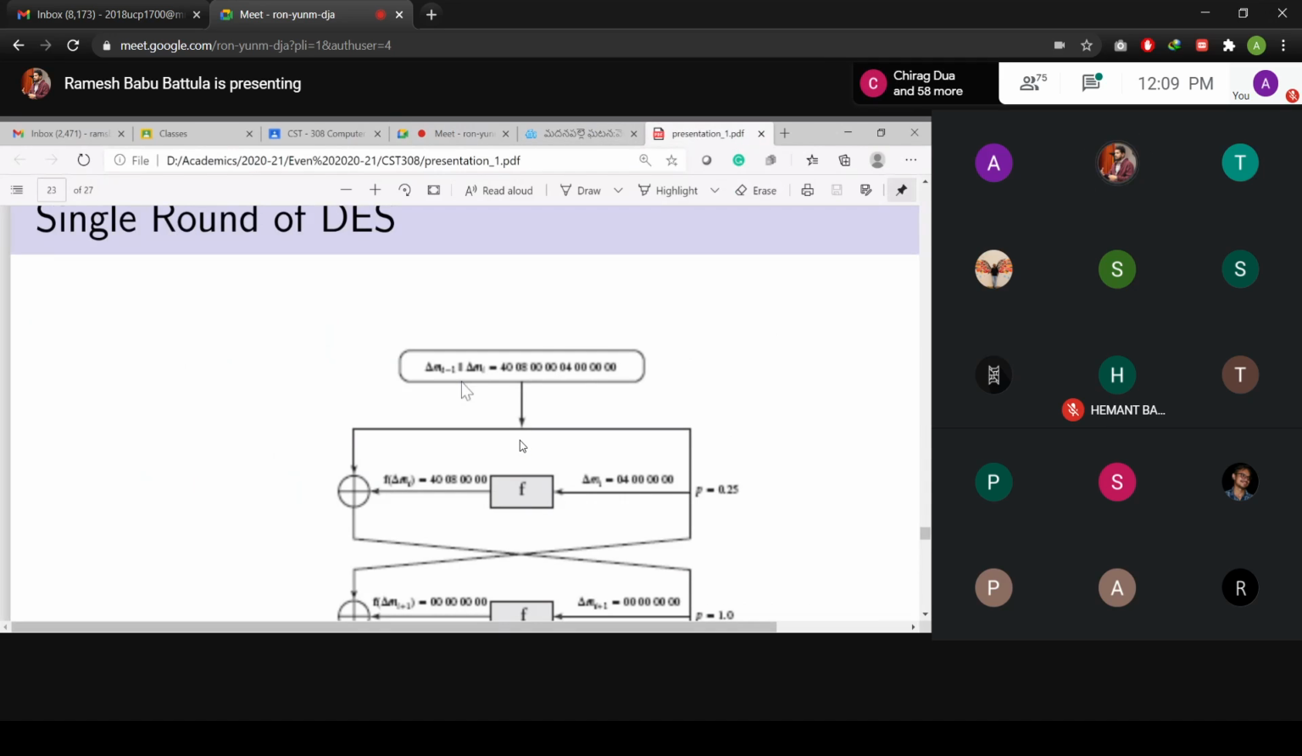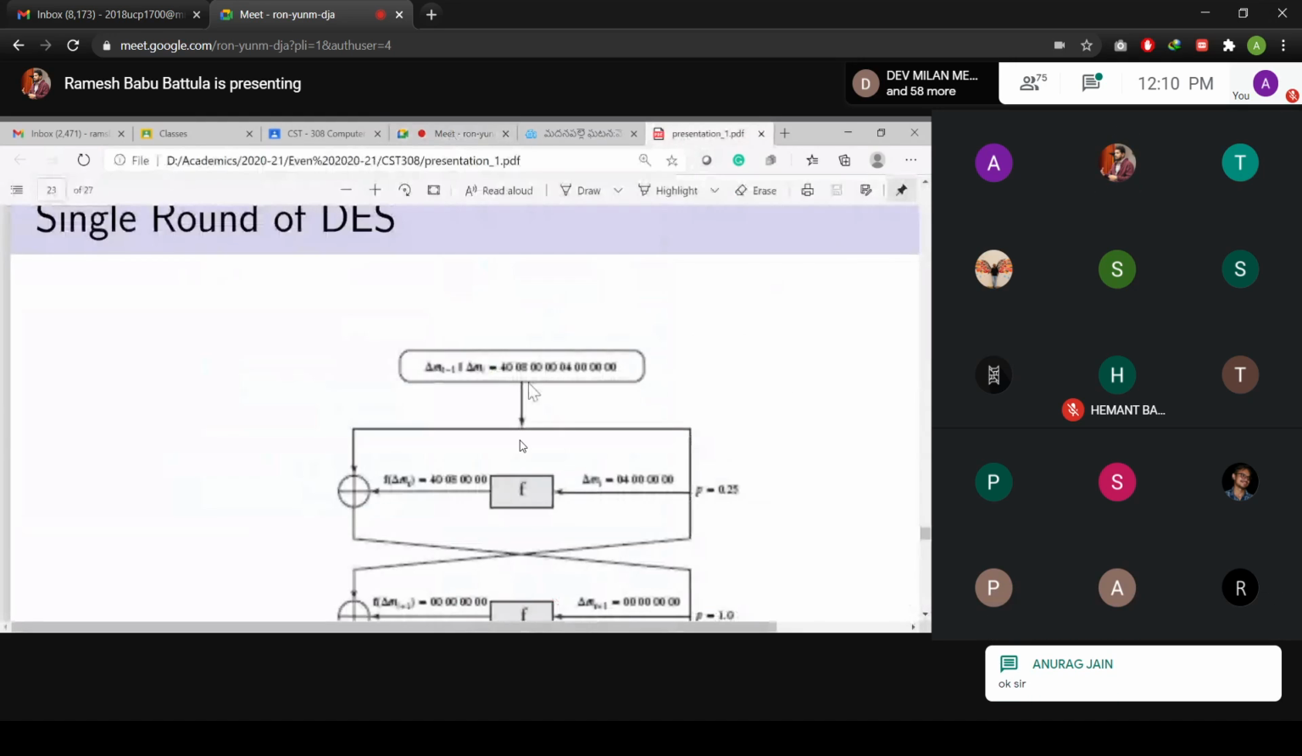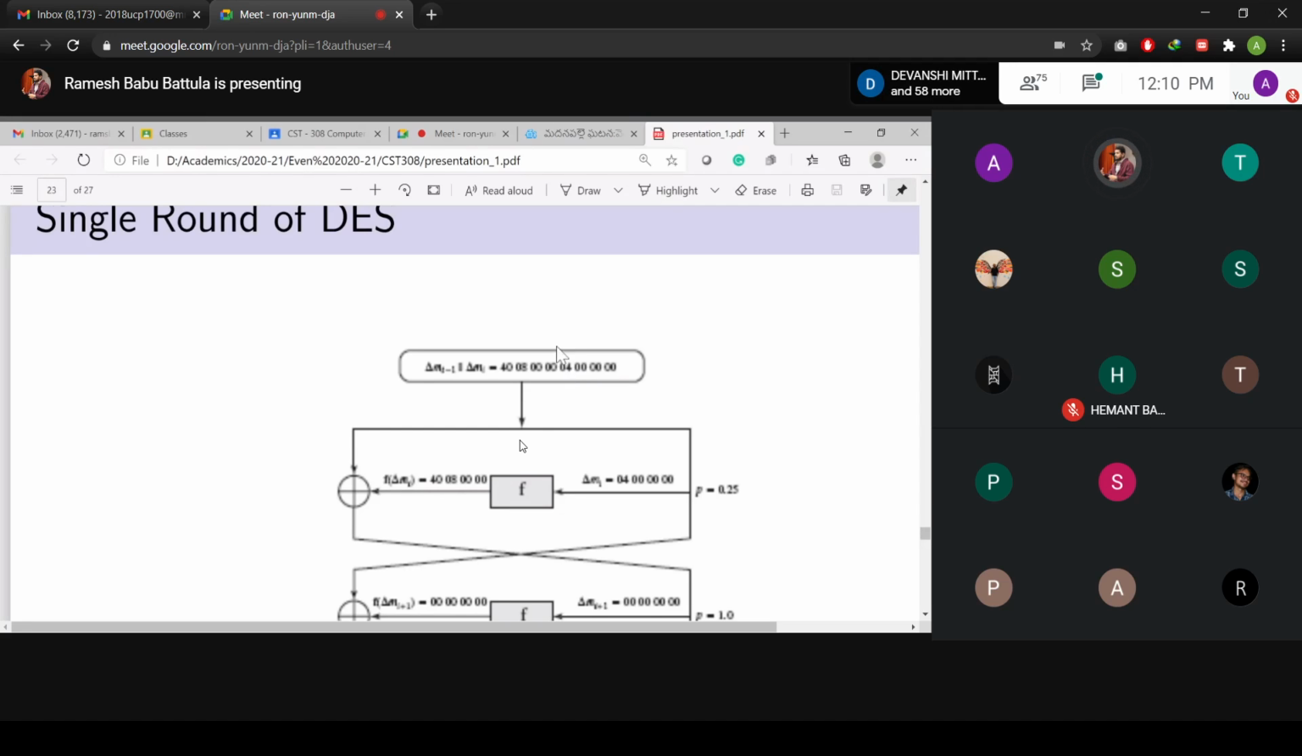Like here now: 40, 08, 00, 00, 04, 00, 00, 00. Now you observe this is a 64-bit value. We are going to divide the 64-bit value into two parts, as we discussed in the last class: the left-hand side and the right-hand side. The left-hand side is the 40080000 value, and the right-hand side is the 04000000 value.